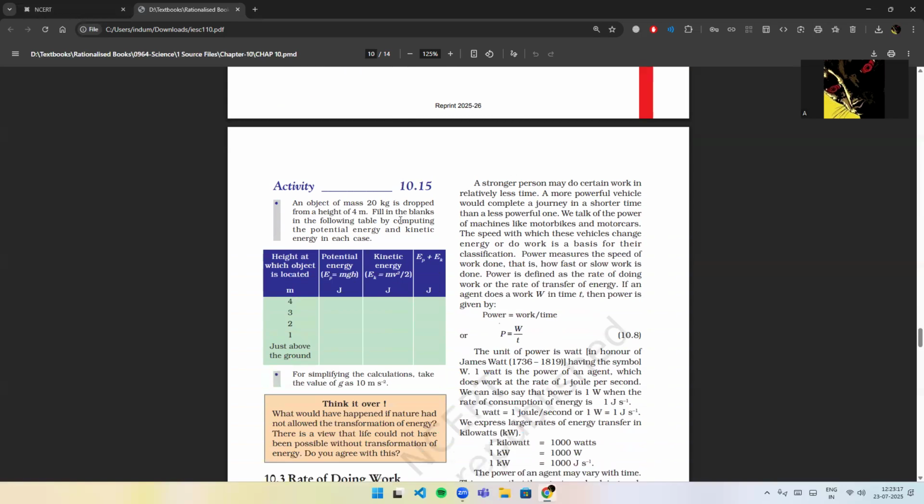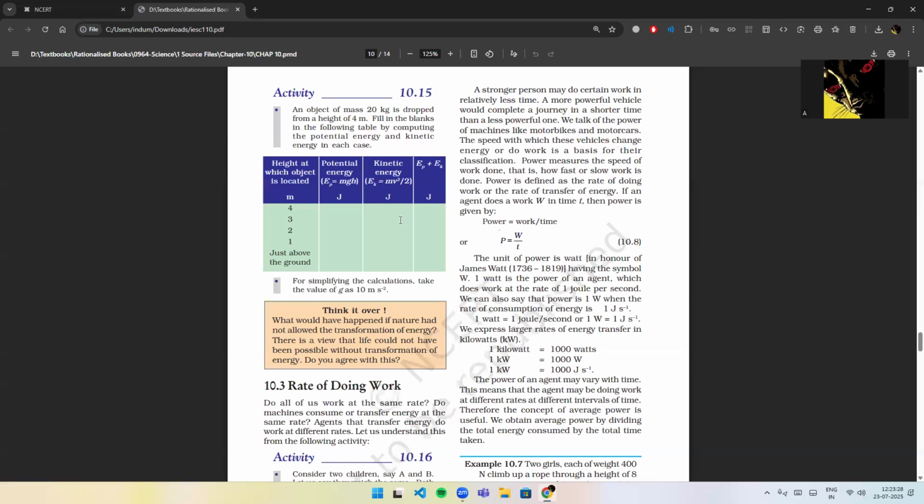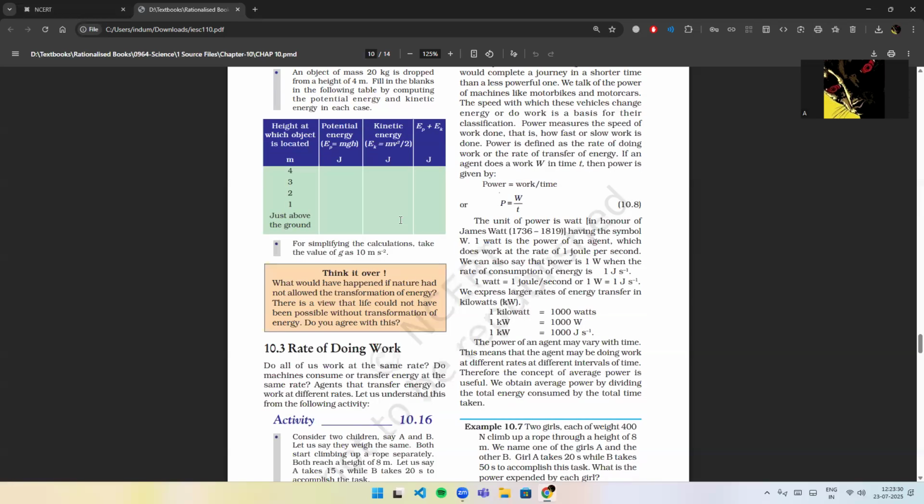Activity 10.15. An object of mass 20 kg is dropped from a height of 4 meters. Fill in the blanks in the following table by computing the potential energy and kinetic energy in each case. For simplifying the calculations, take the value of g as 10 meter per second square.